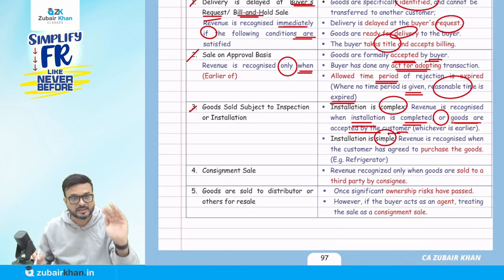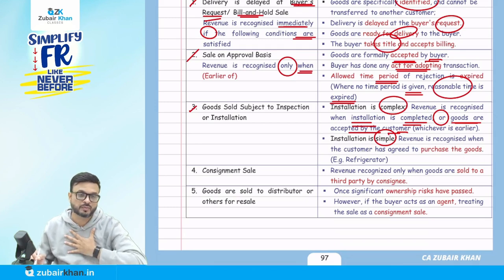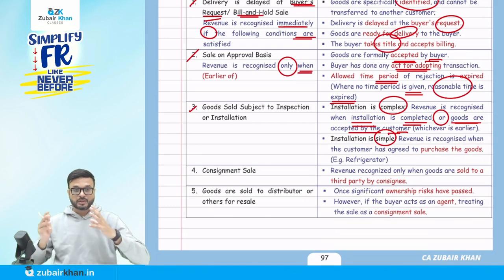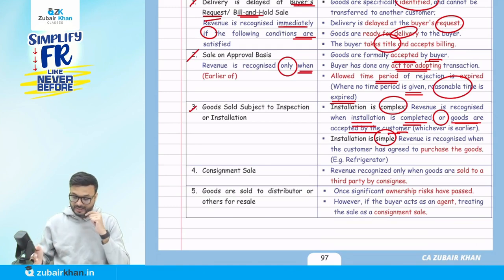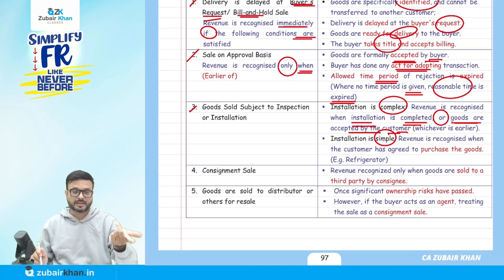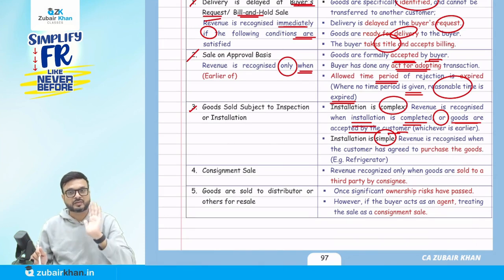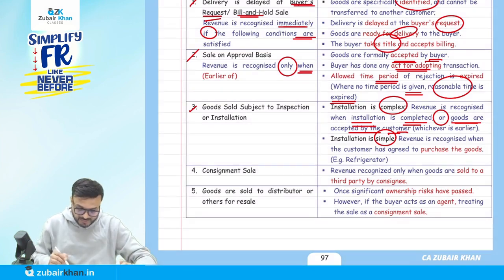So when you purchase the goods, it will be recorded as sales in my books, because actual installation is not necessary since installation is simple. If installation is complex, once installation is completed or goods are accepted by the customer, whichever happens earlier. If it is simple, once you purchase the goods, I will record it as sales, like in the case of a refrigerator. Consignment sales now.